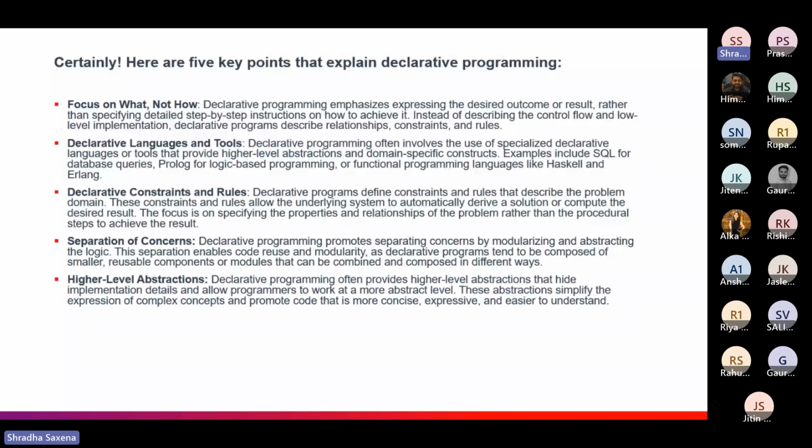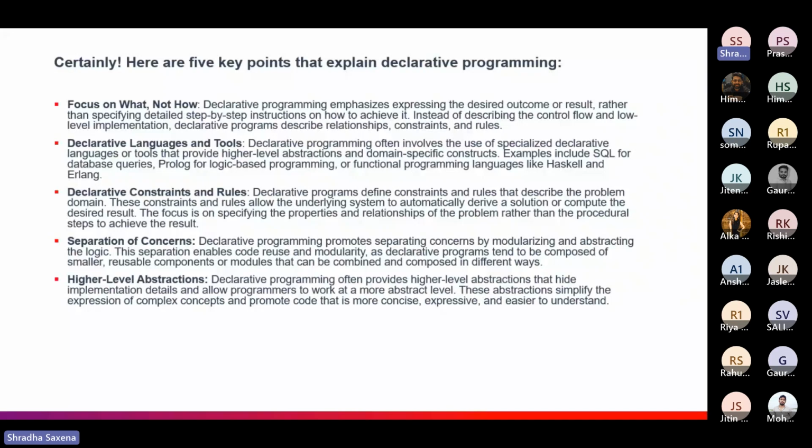And declarative constraints and rules. The basic rule would be this only: describe the problem to me and not how the instructions would be going through. The underlying system automatically derives a solution to compute the desired result. The system would always handle it. You are not going to tell how this is done, and it will mainly focus on the relationships of the problem. You will just give a problem statement and the system will give the whole relationship of the problem and the procedural steps to achieve the required results.